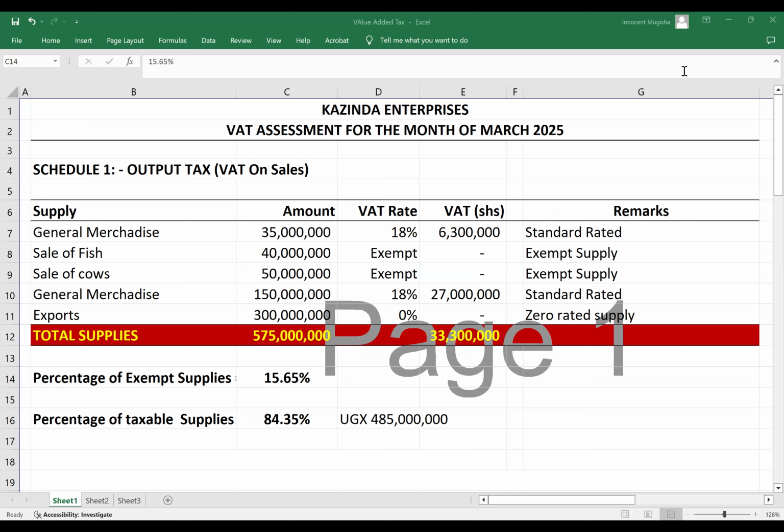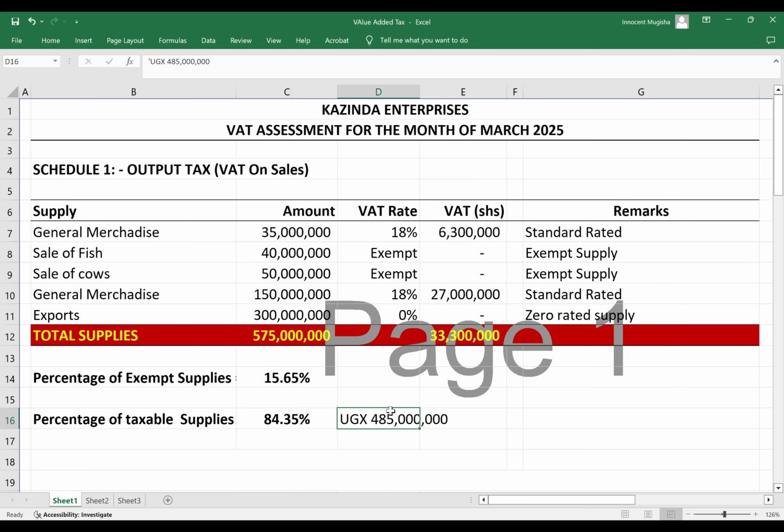We are saying that his taxable supplies are more than 5% of the total supplies. It could have been more than 150 million, but the percentage knocks him out because of the fact that he has exempt supplies within his total supplies. In the total supply of 575, he has exempt supplies. So before you even conclude, yes, it is true, his taxable supplies are 485, which is more than 150.